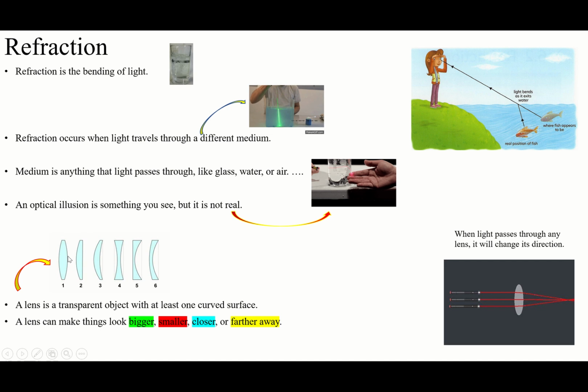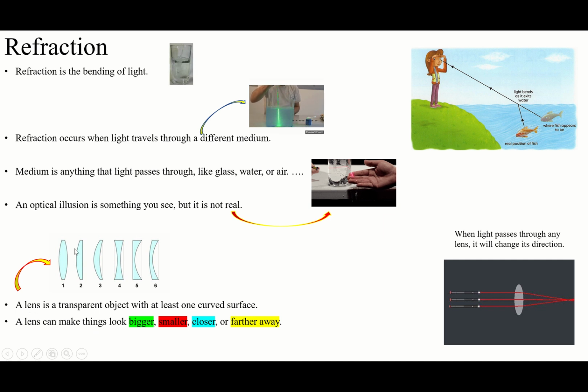So in here, both sides curved outward. In here, one side, to the left side, curved outward. In here too. In here, both sides curved, one inward, one outward. In these two, both sides inward curved. In here, one inward. In here, both sides, one outward, one inward. So we call these the lenses, okay?